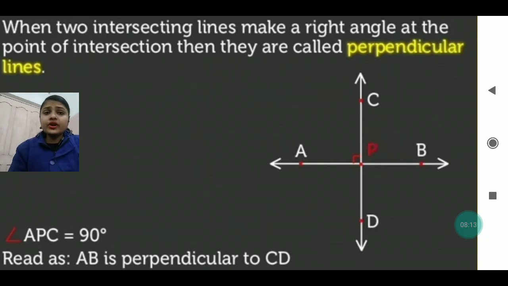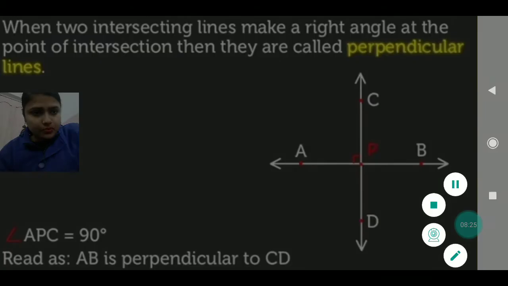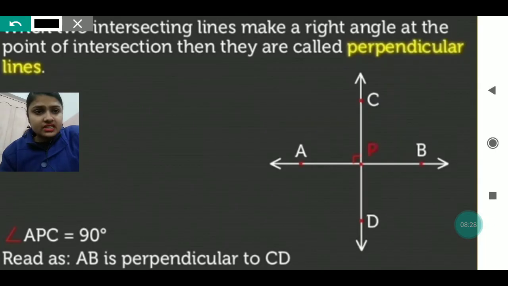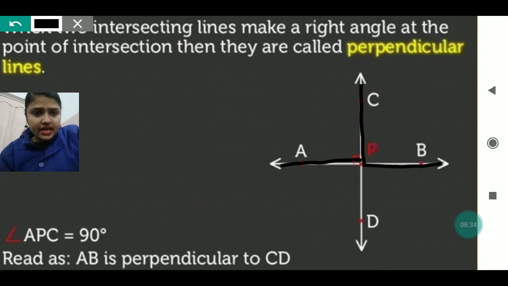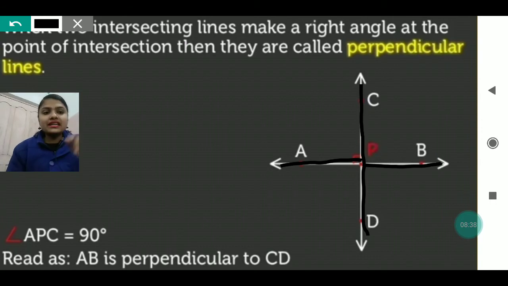When two intersecting lines make a right angle at the point of intersection, then they are called perpendicular lines. What does this mean? Suppose here I am showing you, this is a line C, this is a line B, this is the line A, and this is D. All are intersecting.